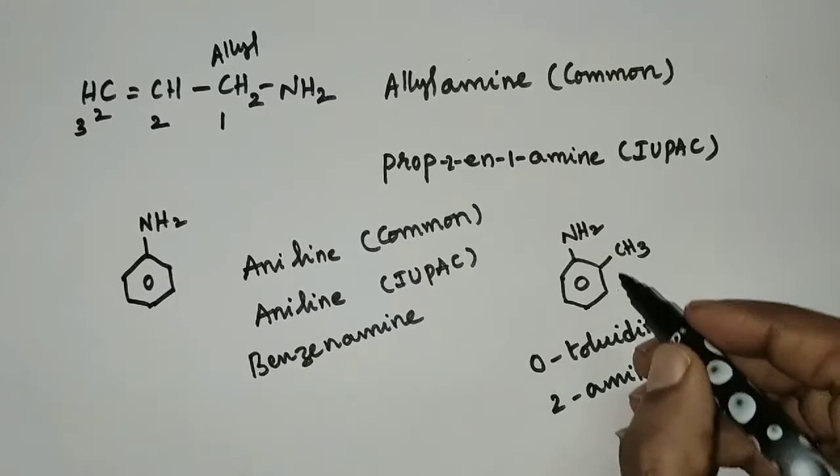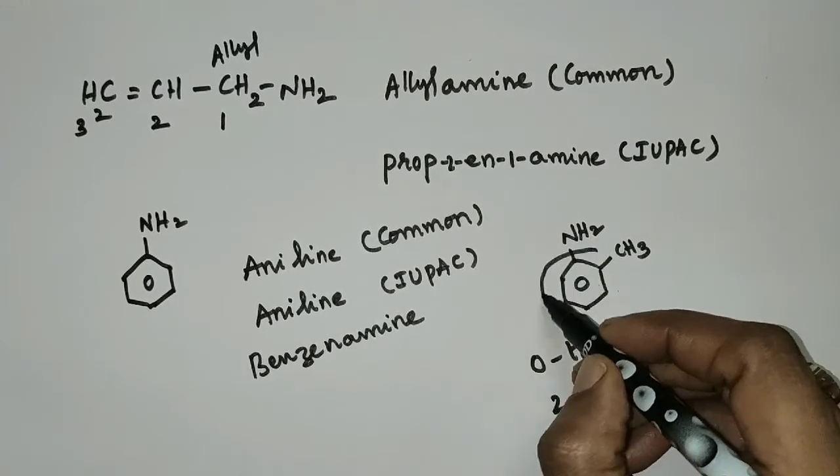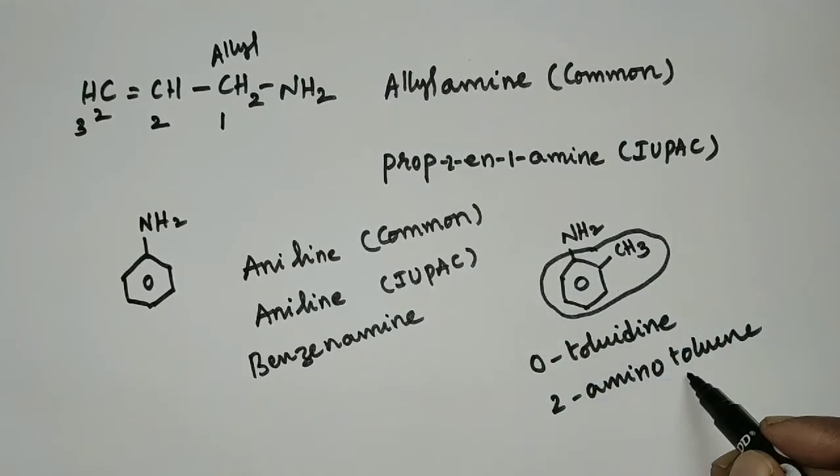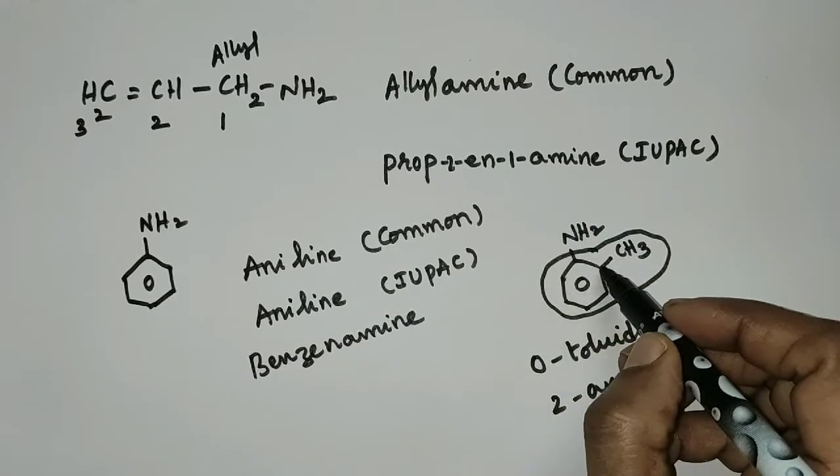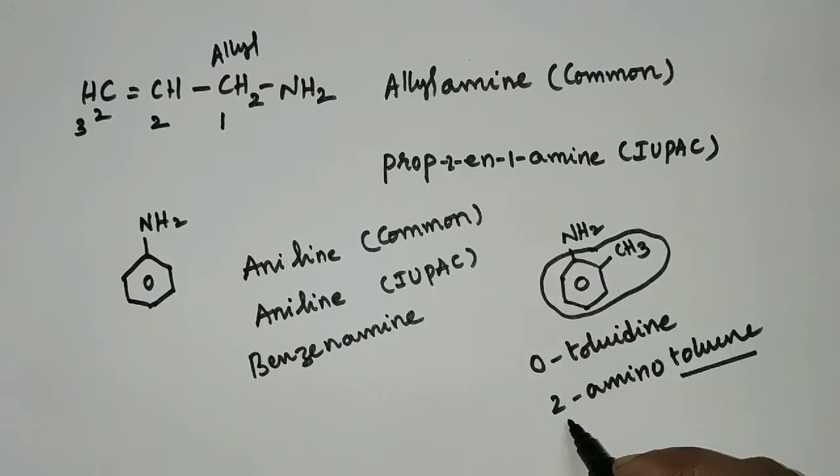Because when we have a CH3 group bonded to benzene, it has a base name of toluene, and the amine group is present as a substituent at the second carbon. That's why it is 2-aminotoluene.